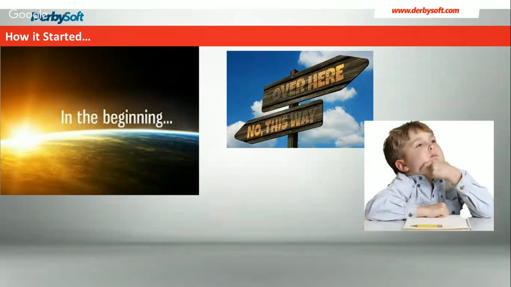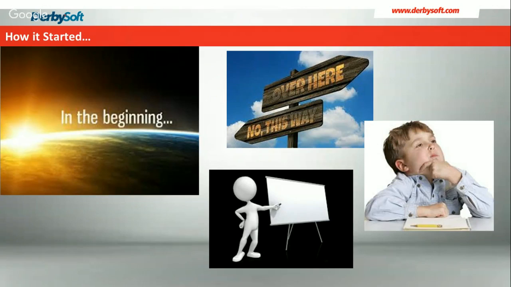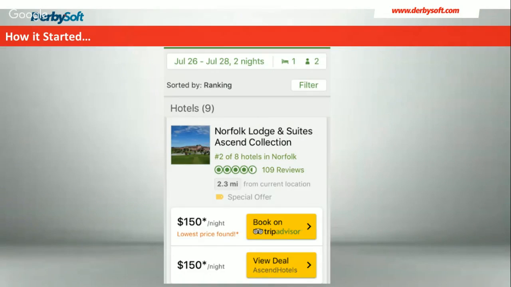So TripAdvisor had the idea. Some kid sitting around one day said, hey, you know what? I think we could build a better mobile optimized booking engine. And so he presented it to a bunch of guys and said, hey, let's do this and let's see what happens with the conversion rates once we do so. And they did. And lo and behold, we ended up with screens that looked something like this.